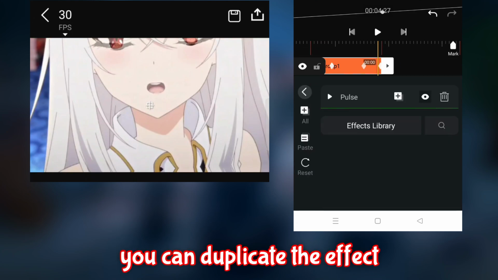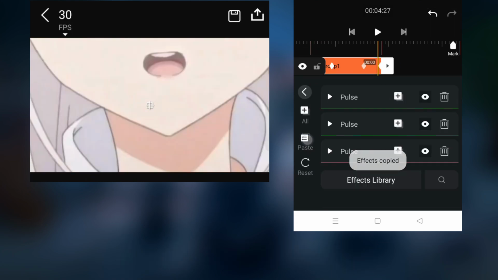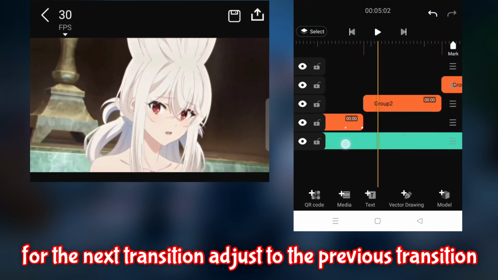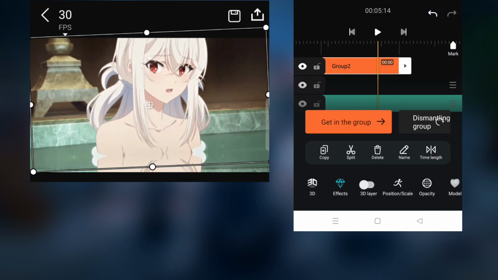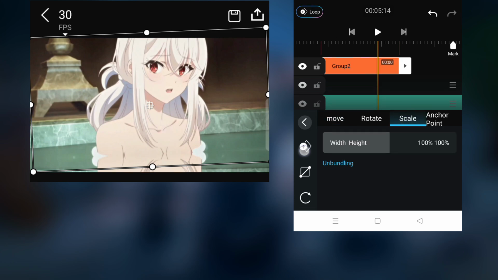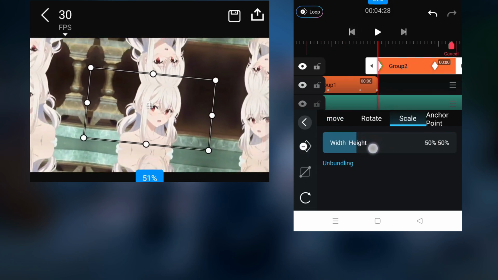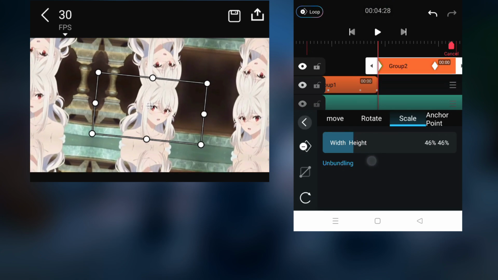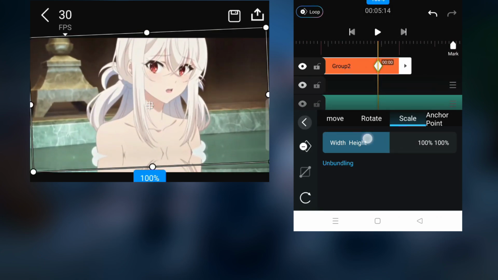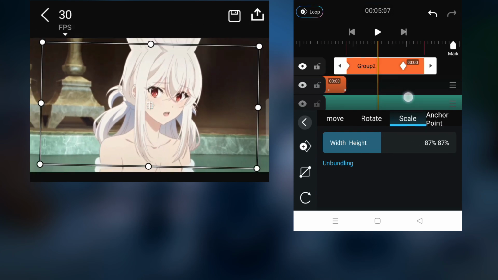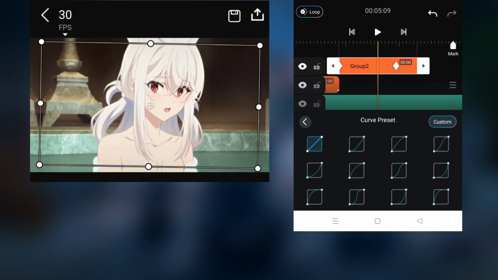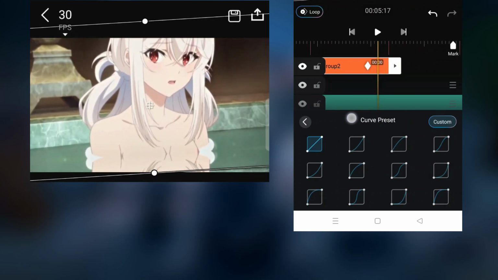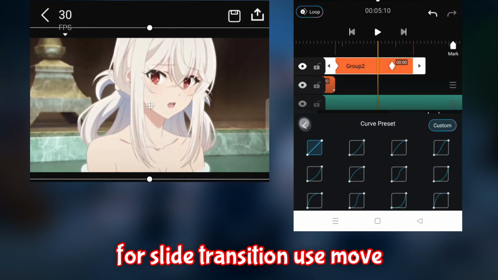You can duplicate the effect. For the next transition, adjust to the previous transition. For slide transition, use move.